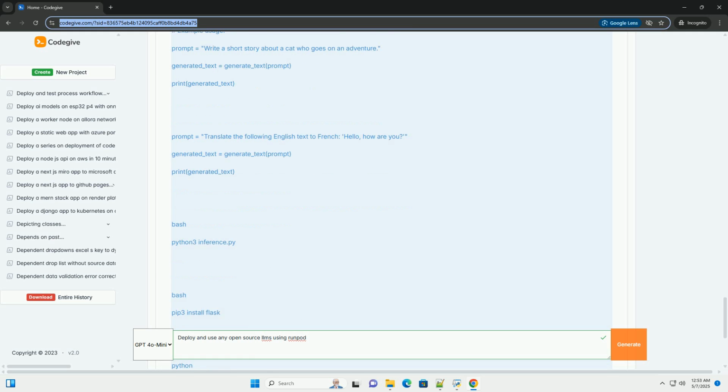Fine-tuning: explore fine-tuning LLMs on your own datasets using the PEFT library to tailor them to specific tasks. Distributed inference: if you need to scale your inference capacity, investigate distributed inference techniques using libraries like Ray. Production deployment: use more robust serving frameworks like FastAPI or Triton Inference Server for production deployments. Prompt engineering: learn how to design effective prompts that elicit the best performance from your LLMs. Good luck, and happy LLMing!